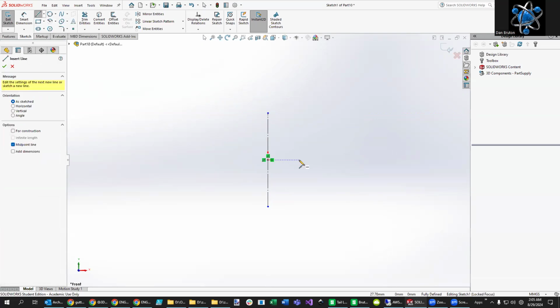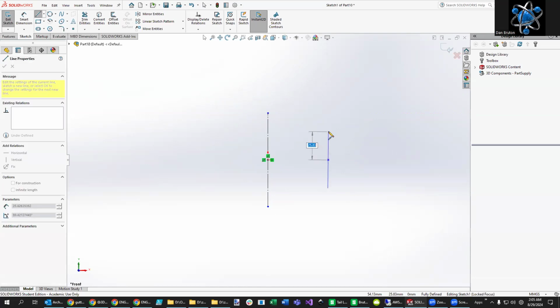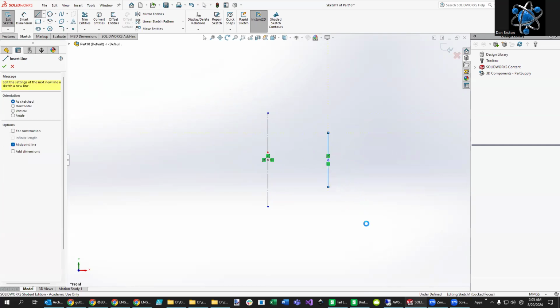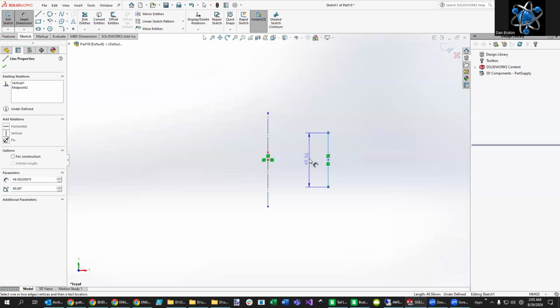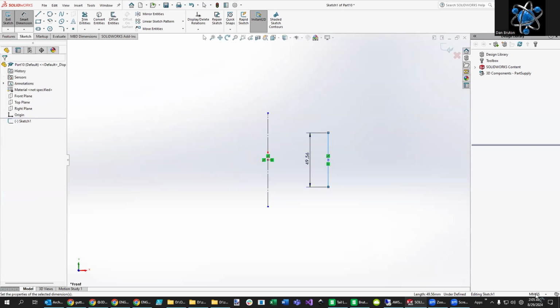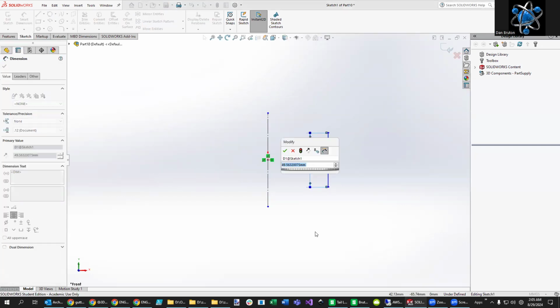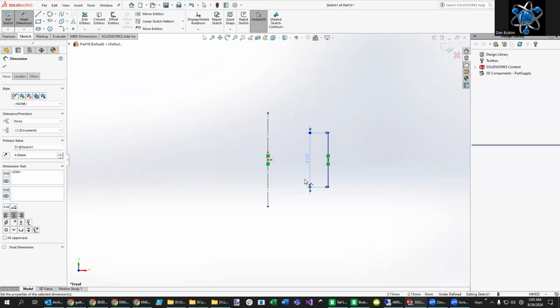Let's make another center line. Let's even drag it directly out here. Go like this. Make this snap vertical. You can see the yellow square there telling me that I'm vertical. We can measure the size of this. I believe it's going to be 4 millimeters. We want to make sure that I am down here in the millimeter setting before we get started. So there's 4 millimeters.